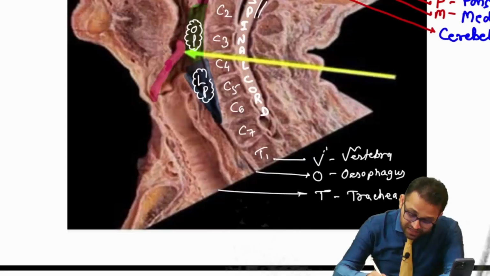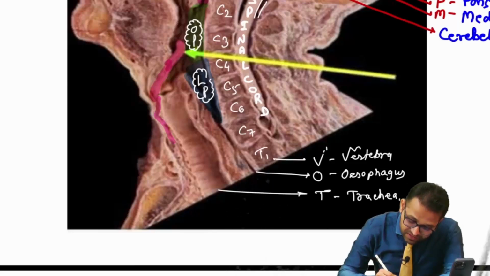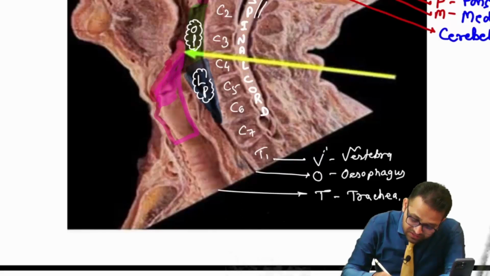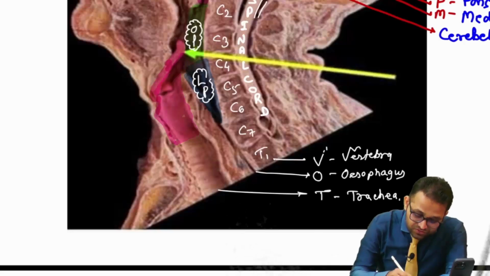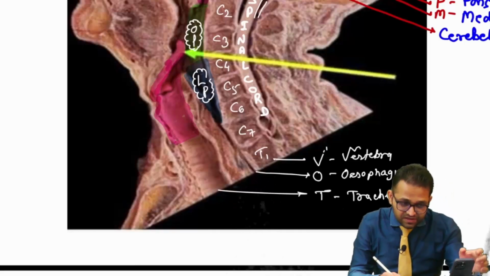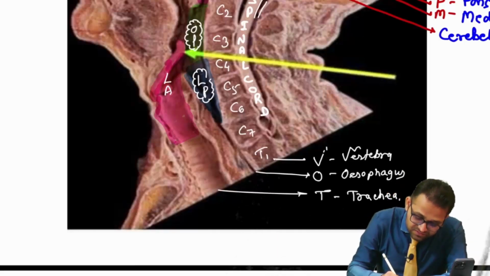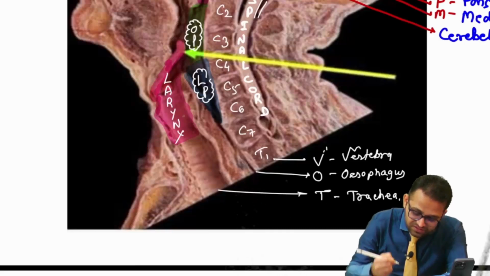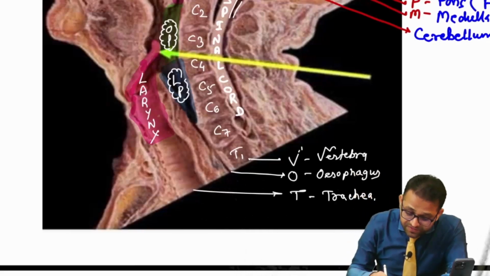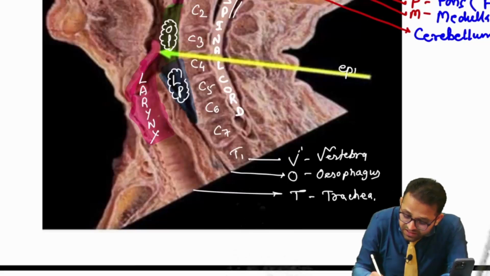Then here you can see the Adam's apple portion, as well as the lower part where the cricoid cartilage is located. This entire part is indicating the larynx. Definitely this marked structure is the epiglottis.